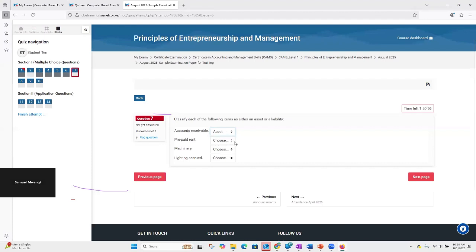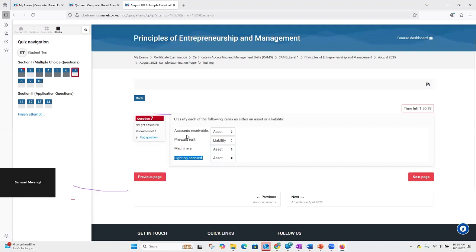You can be sure that whatever I'm selecting is not necessarily the correct answer, because of course this is not an area that I'm quite familiar with. So you go to prepaid rent. Is it a liability or an asset? I surely do not know. Machinery, at least for that one, I know it's an asset. Lighting accrued, I'm sure I do not know. And those are the answers that I've selected.